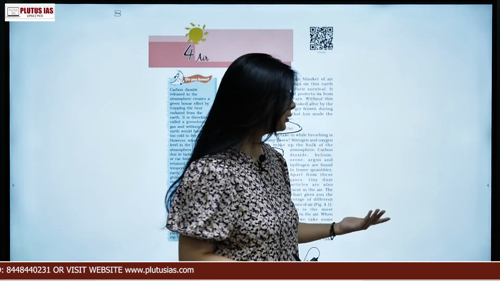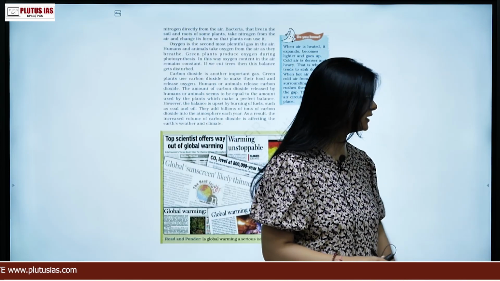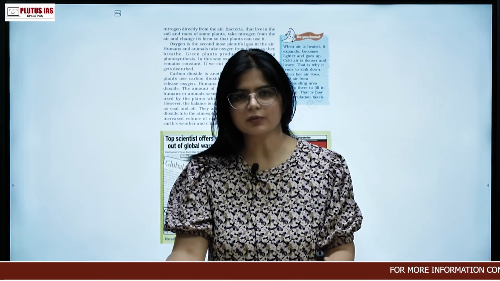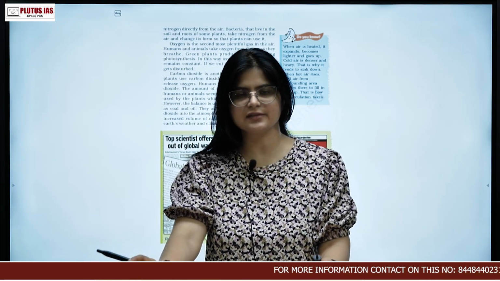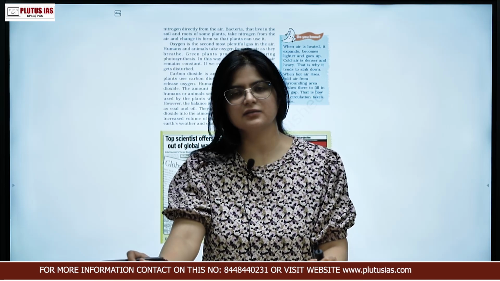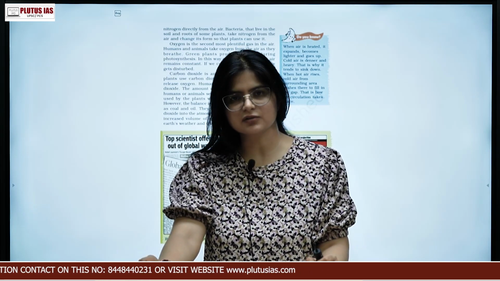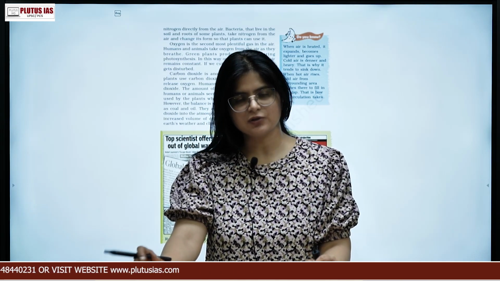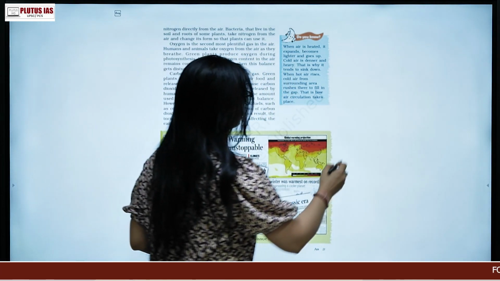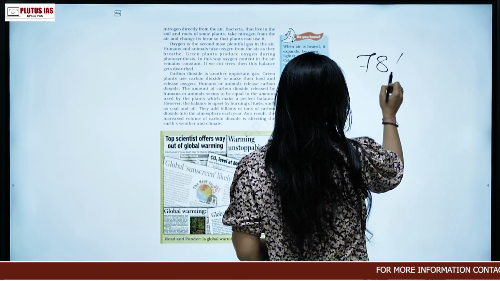Oxygen, as we all know, is very important for the survival of the species, the living beings. It's very important that oxygen should be maintained. Carbon dioxide is the greenhouse gas which has been one of the factors for climate change, and nitrogen is present in the maximum amount, which is 78%.